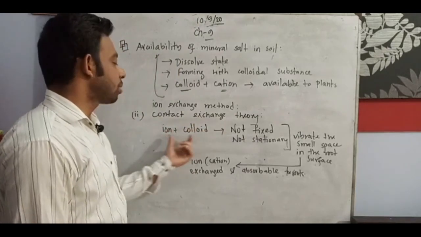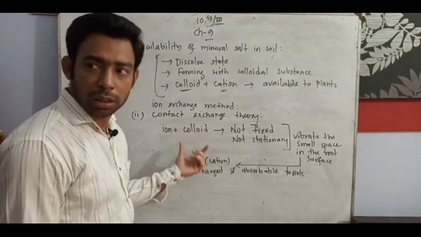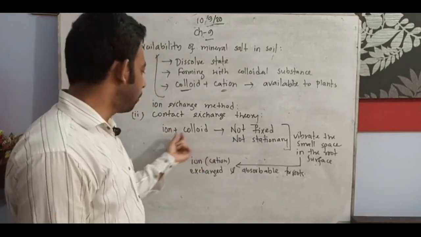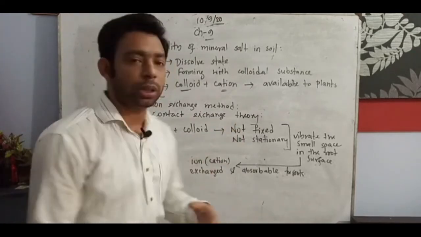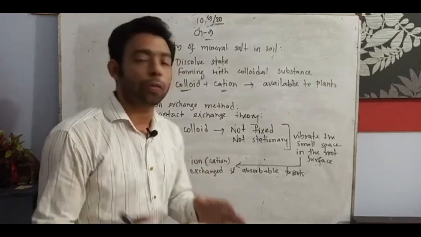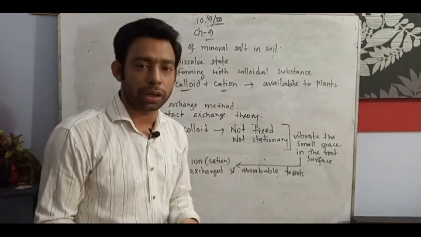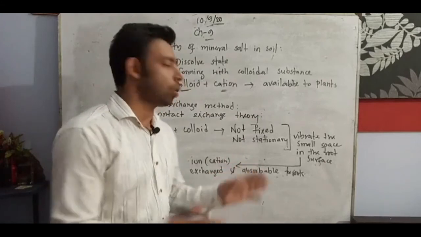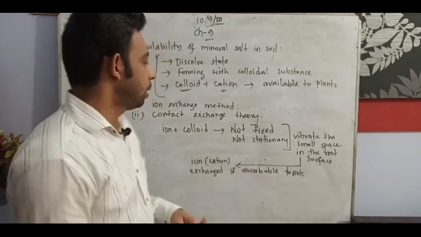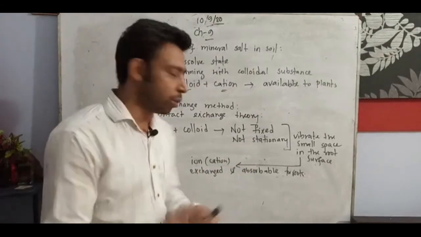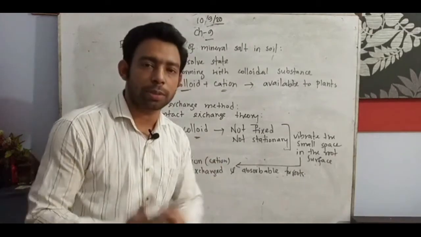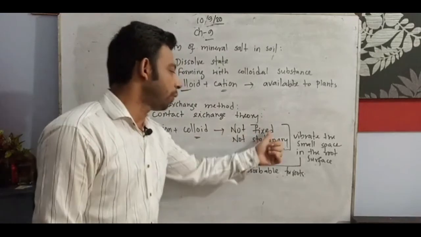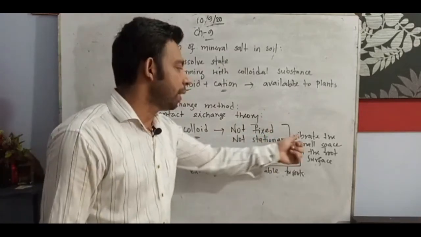Ion plus colloid is not fixed. When ion is mixed with the colloid, it is not fixed and not stationary. Look at here, in the contact exchange method, any kinds of ion with the colloidal substance, when mixed together, are not fixed and not stationary for a long time.